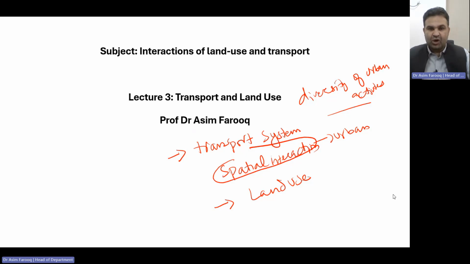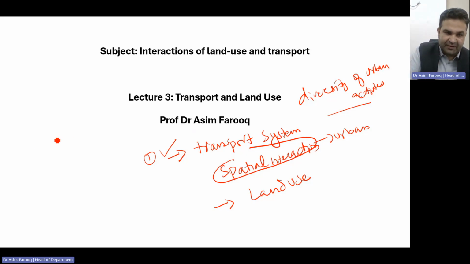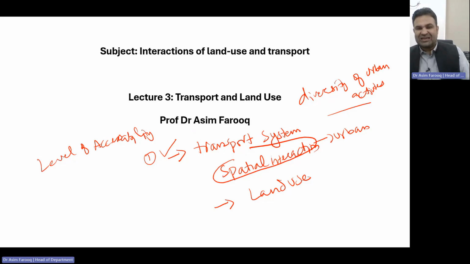First of all, to understand what a transport system is. Okay, number one. The transportation system, or transport, actually refers to infrastructure as well as modes through which we can support the mobility of passengers as well as freight, logistics and goods. It is generally expressed at the level of accessibility, that is, how we can reach from one place to another with much ease.